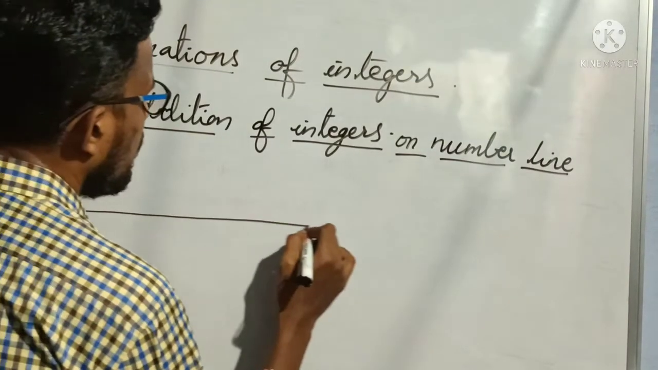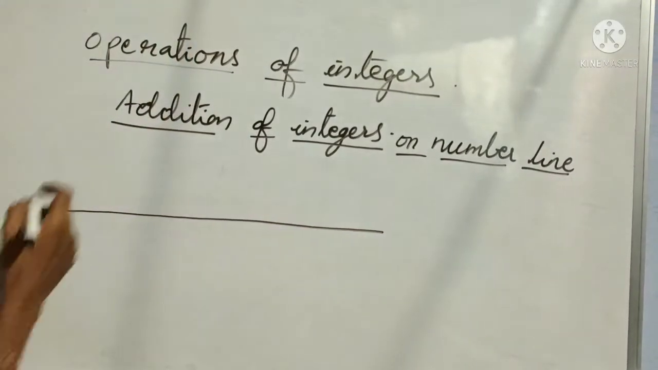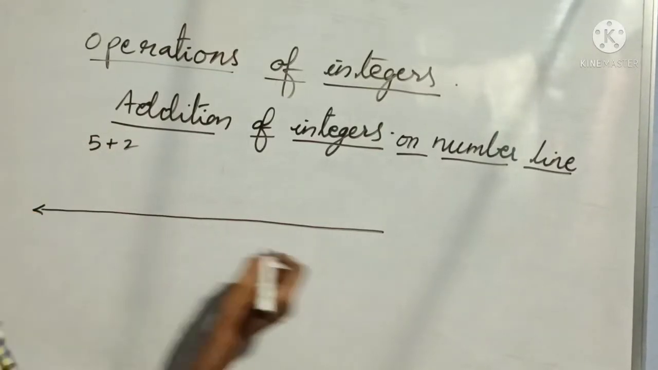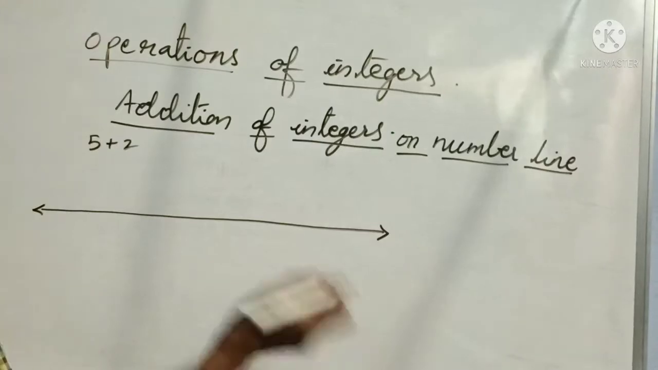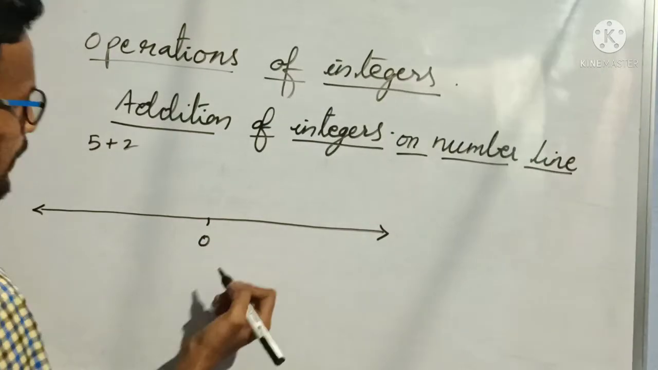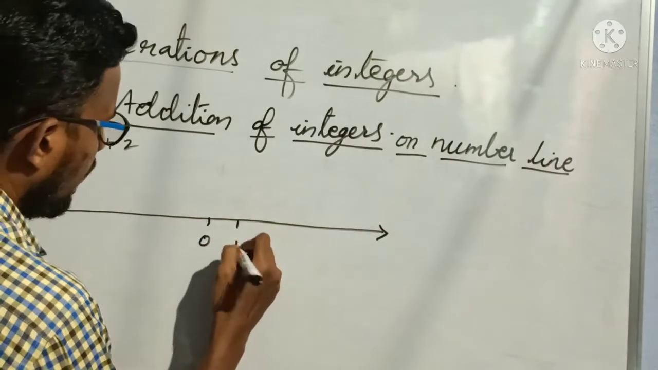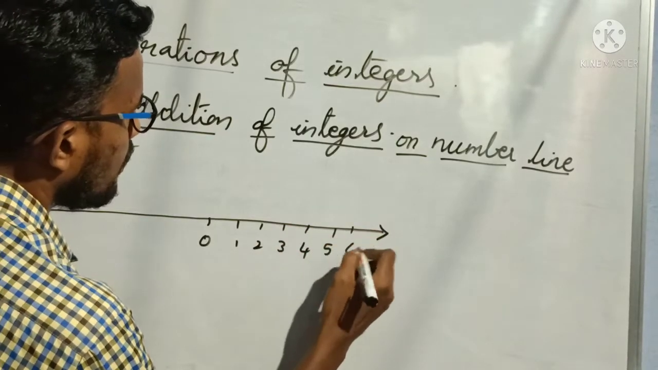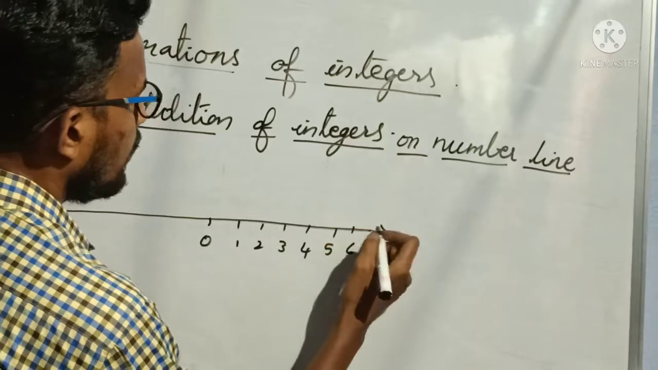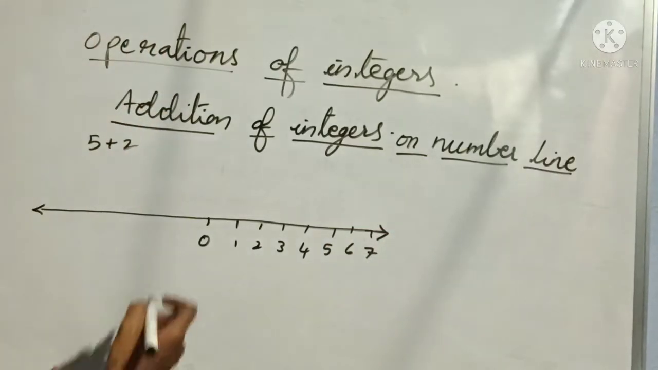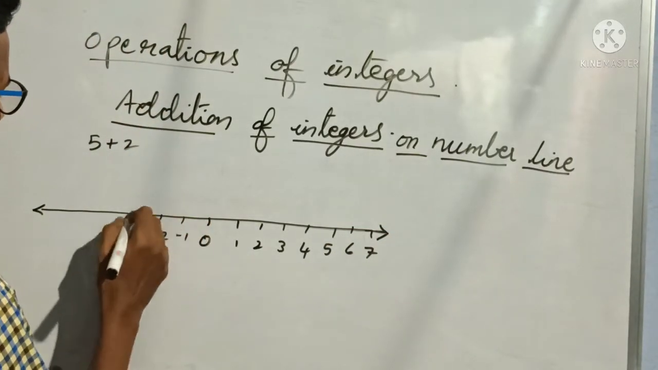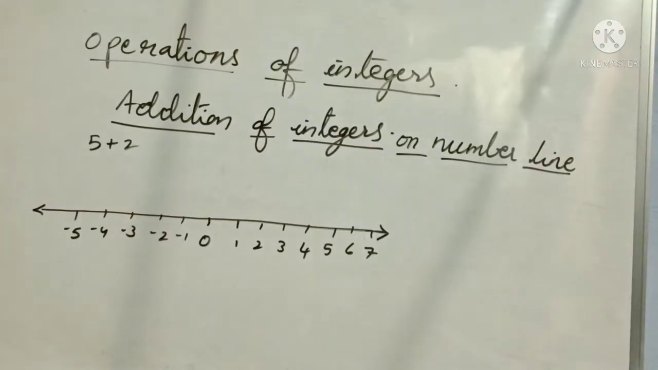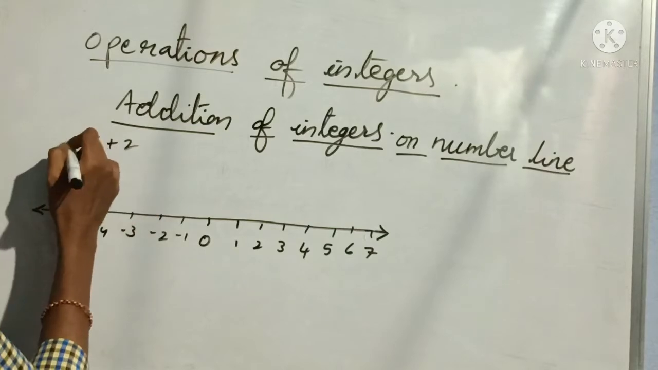For suppose I am taking two positive integers, 5 plus 2. How to add 5 plus 2 on the number line? Already I said 0 should be written in the middle. Afterwards 1, 2, 3, 4, 5, 6, 7. Right? These are my 7 integers on the number line. Next, -1, -2, -3, -4, -5.